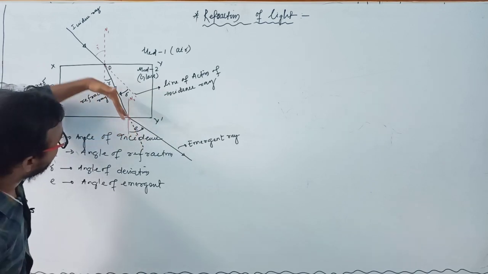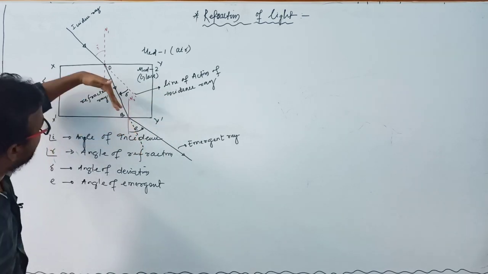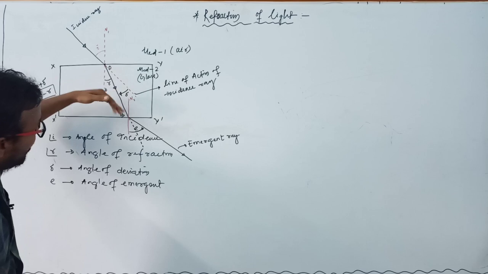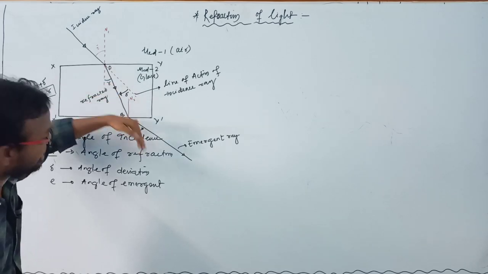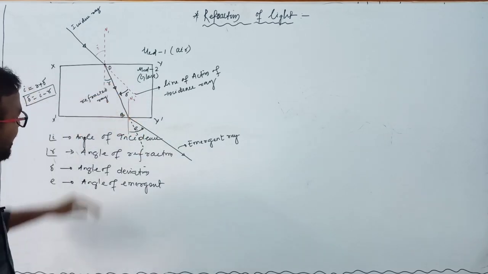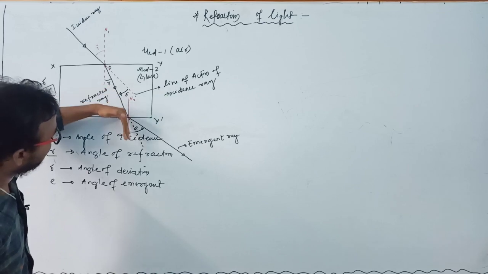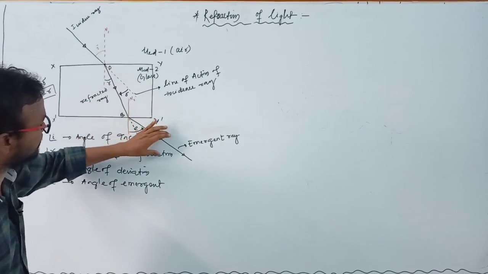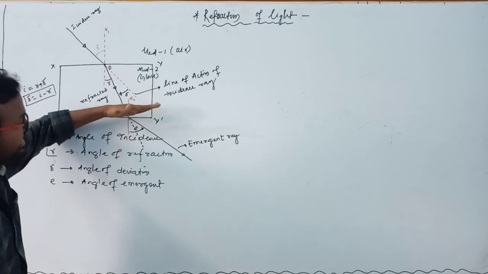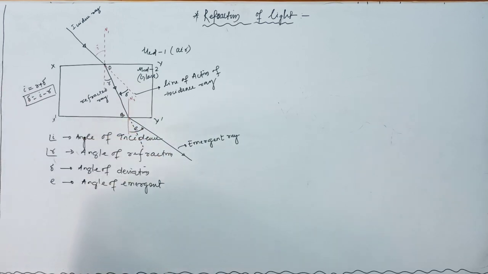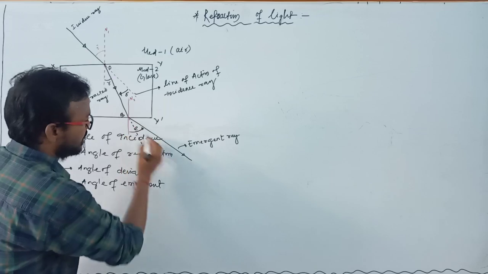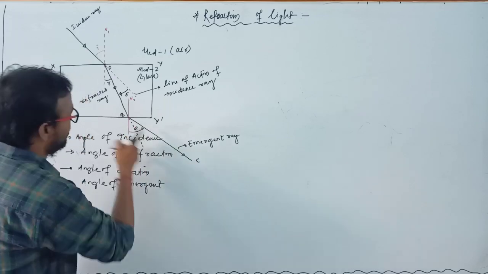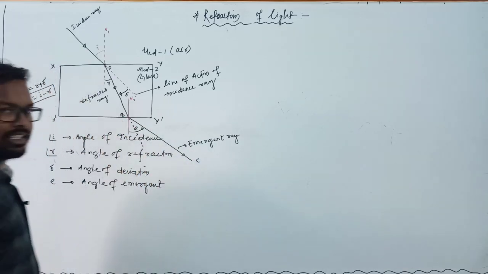This is the initial line of the refracted ray, or this line is known as the line of action of the refracted ray. Now the refracted ray changes its direction while coming from glass to the rarer medium, and it bends away from the normal and emerges out in the BC direction.